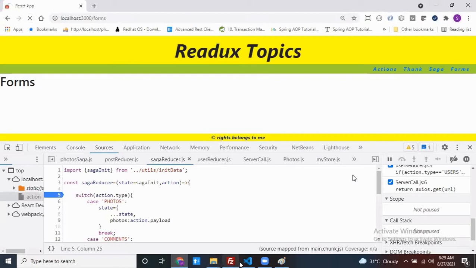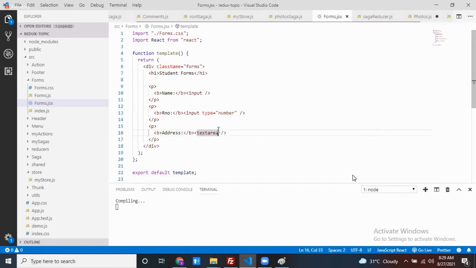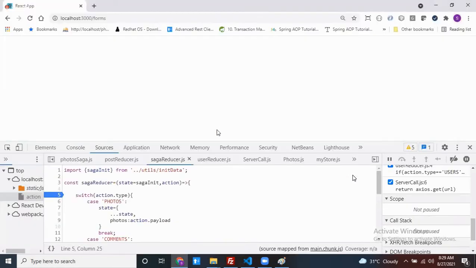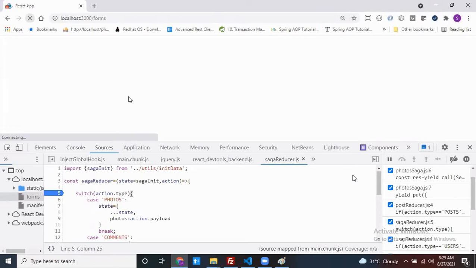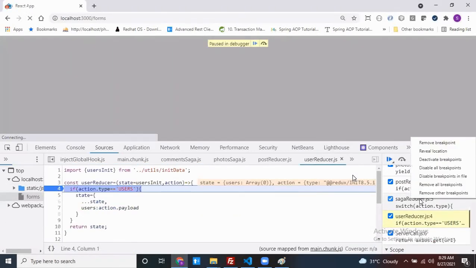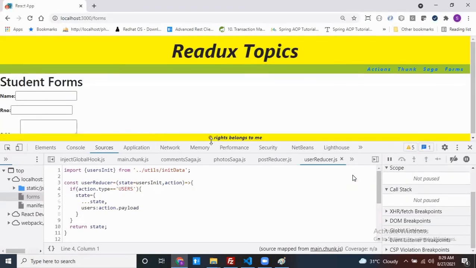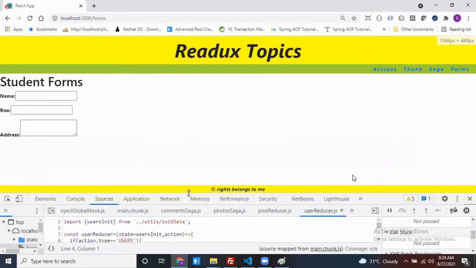Maybe it's compiling. Can you remove all the debuggers? Yeah, it looks like this.